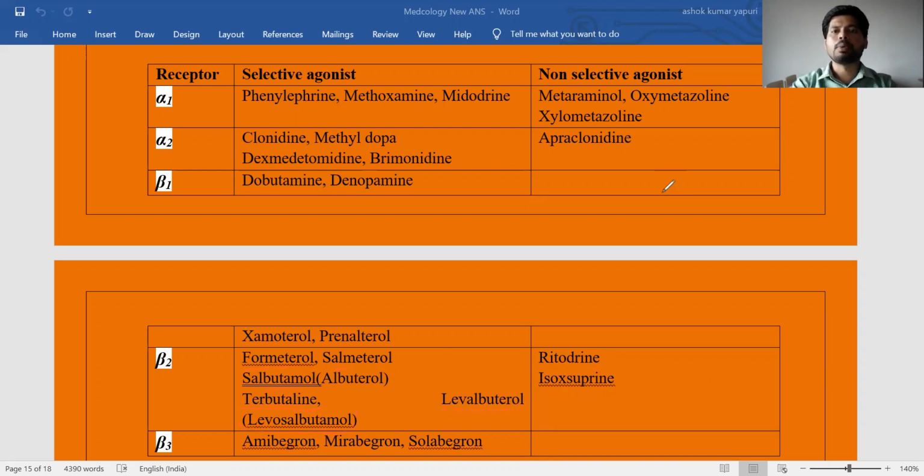And the next receptors are beta 3 receptors. Beta 3 receptors are generally present on the adipose tissue as well as the urinary bladder. Here the selective drugs acting on beta 3 receptors are vibegron, mirabegron, and solabegron. All drugs ending in begron, if you find any new drug with begron, for example tomorrow, rolabegron, definitely it is a beta 3 receptor agonist. These three drugs selectively agonize the beta 3 receptors present on the urinary bladder. So this is a simple classification of sympathomimetics.